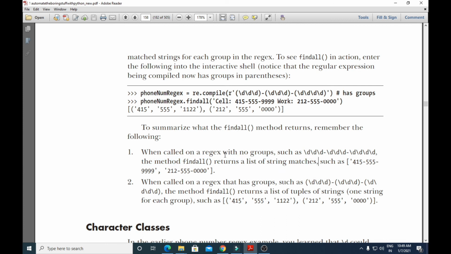That means if your regular expression does not have groups, no parentheses, it will return a list of matched strings. When called on a regular expression that has groups, that means the phone numbers are in parentheses, the method findall returns a list of tuples of strings.